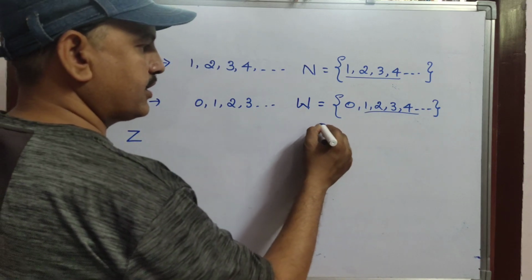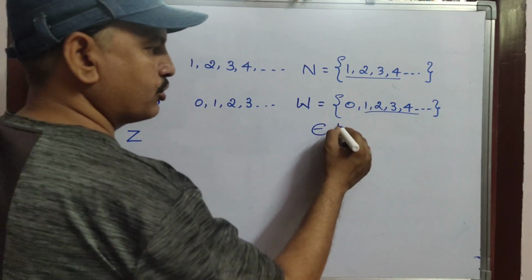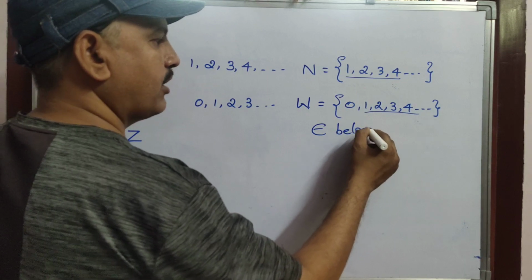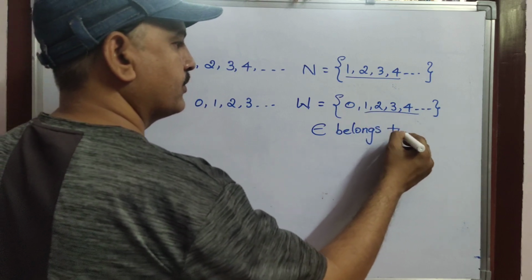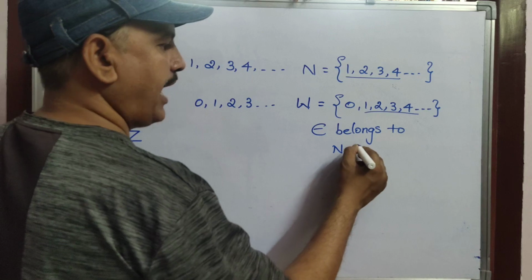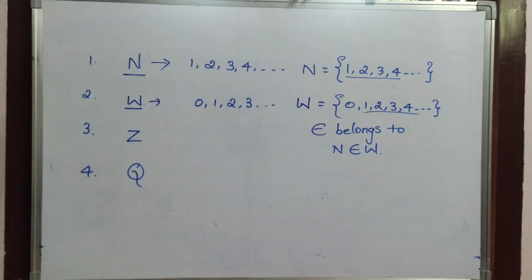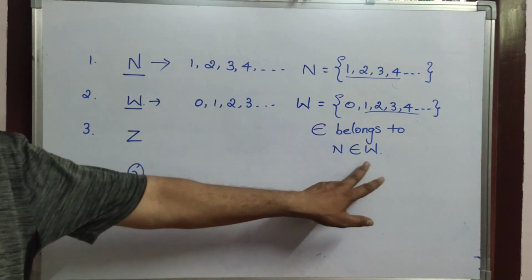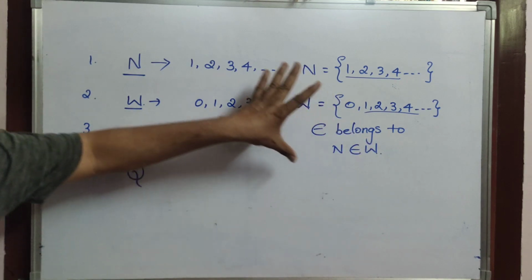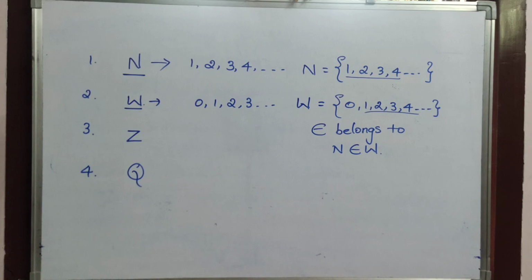You know children, this is the symbol for belongs to. So you can write this one as natural numbers belongs to whole numbers. Natural numbers belongs to whole numbers. So up to these two topics it is very clear, right?